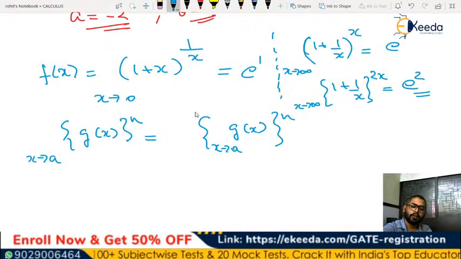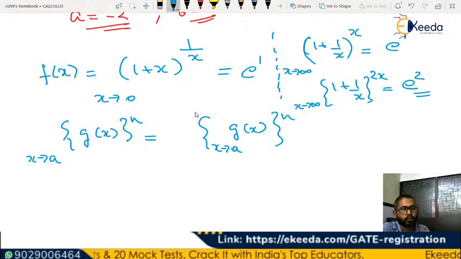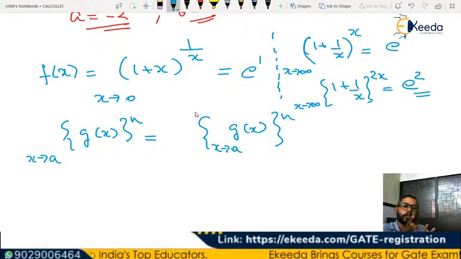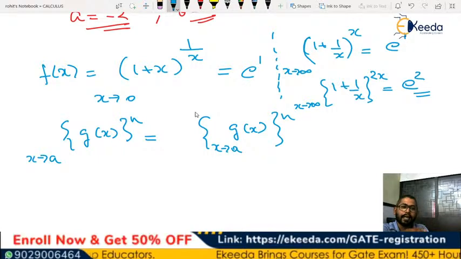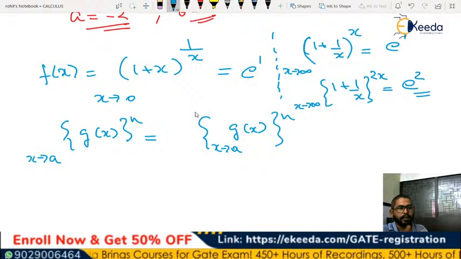You have to make sure that you know all the properties. The properties help you to solve the question quickly. You have to know the squeeze theorem, you have to know the L'Hospital's rule, you have to know the limits and the derivatives, and sometimes you can also try solving it using f of x naught plus h minus f of x naught divided by h, where h tends to 0. That will also help.